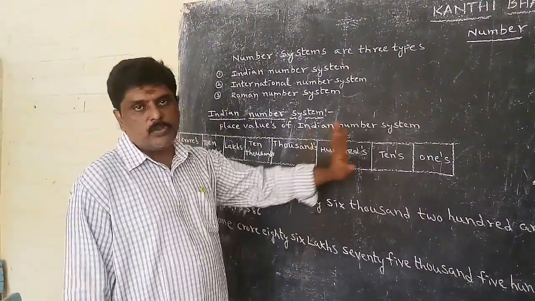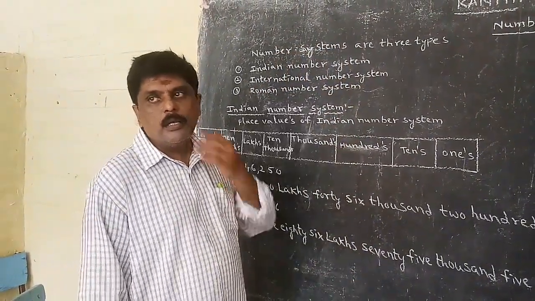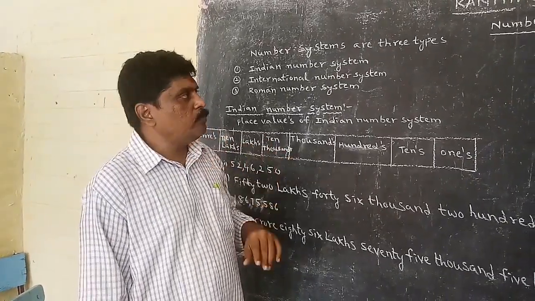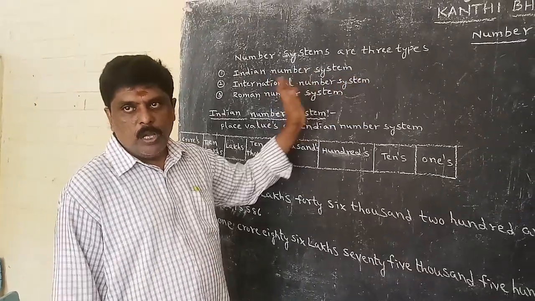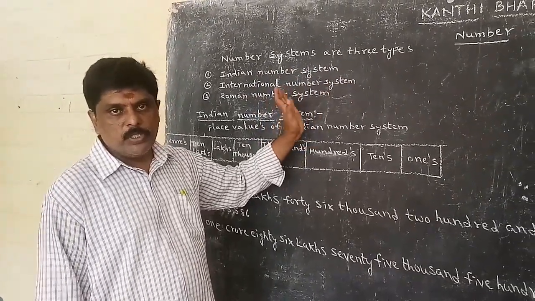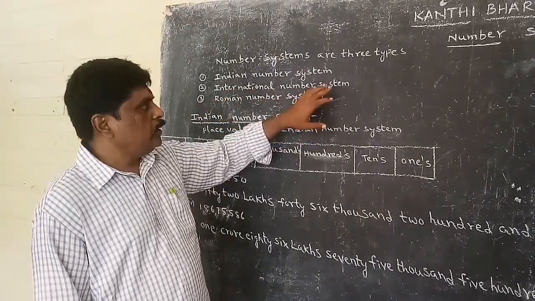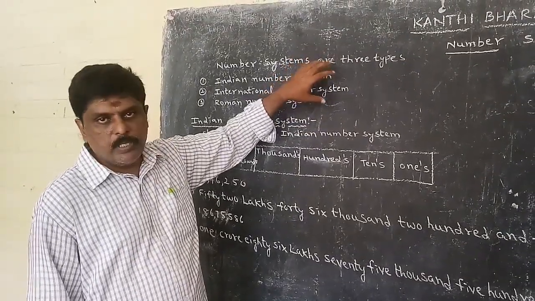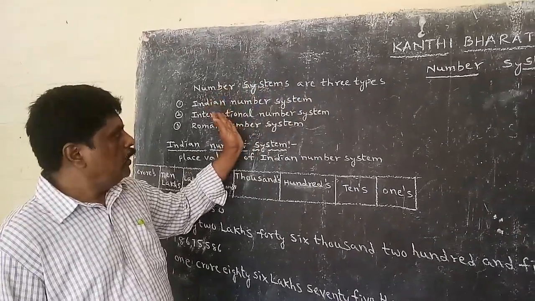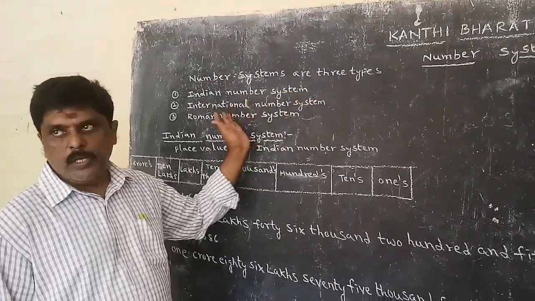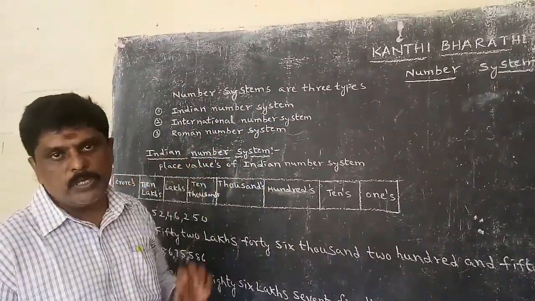How many number systems are there? There are 5 number systems. One is the Indian number system, second is the international number system, then the Roman number system, the digital number system, and the binary system. But we are using these 3 systems in our mathematics: the Indian number system, the international number system and the Roman number system. The binary system and decimal system are used in computers.